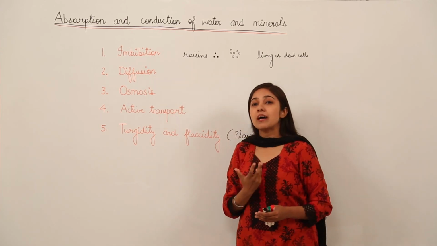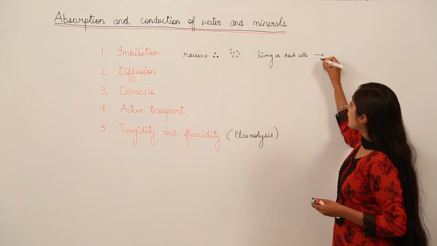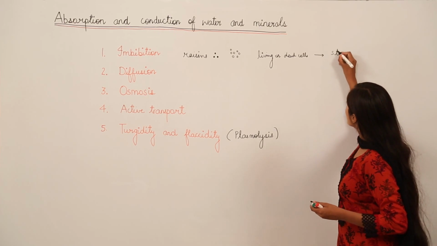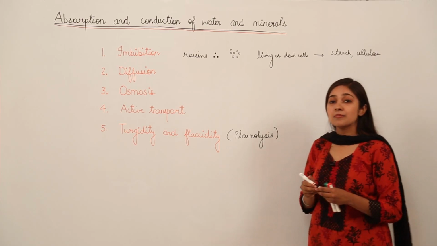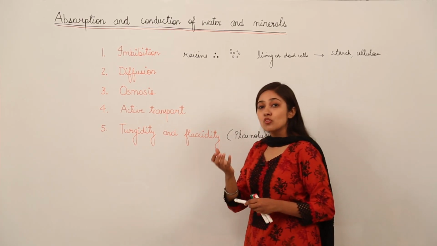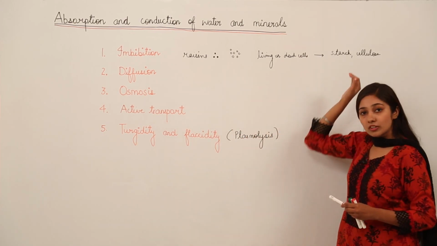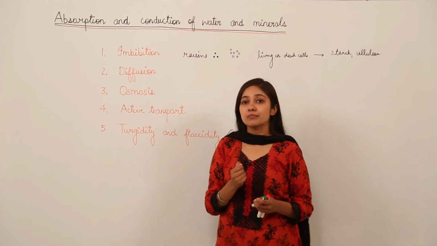Now why does imbibition occur? In case of plants we have two important components, starch and cellulose. This starch and cellulose has an ability to absorb water. Most of the plant cells contain starch and cellulose, and they have a tendency to absorb water from the surface.